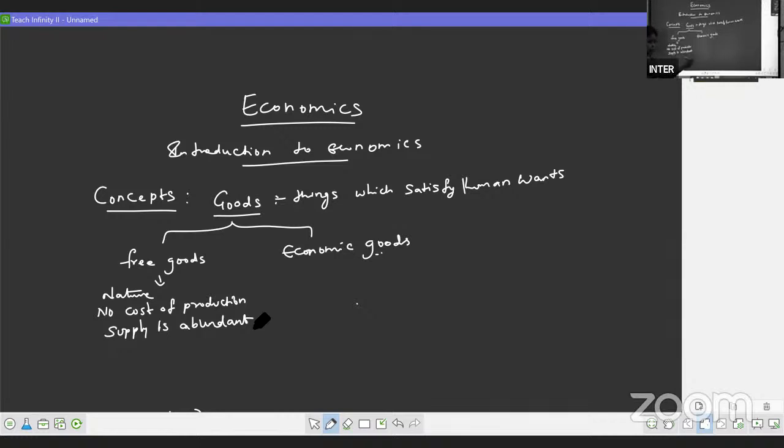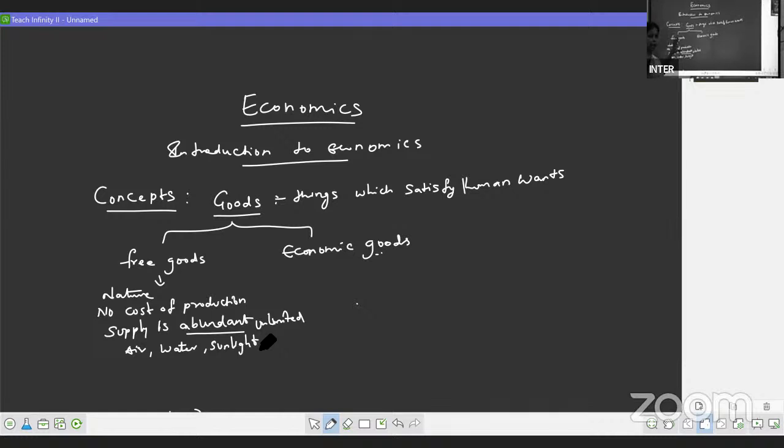It is a gift of God, and there is no cost of production to produce that free goods, and supply is abundant. Abundant means we can say supply is unlimited. For free goods, supply will be unlimited. For example, air, water, sunlight, these all come under the category of free goods.